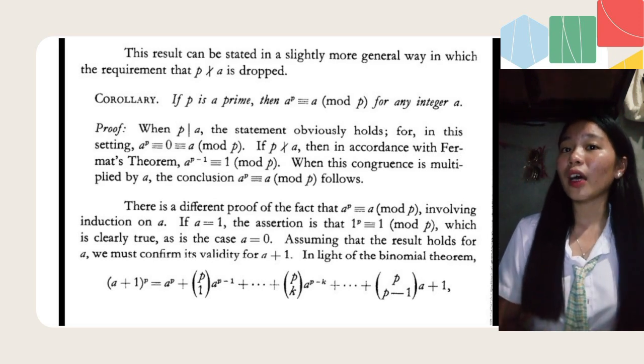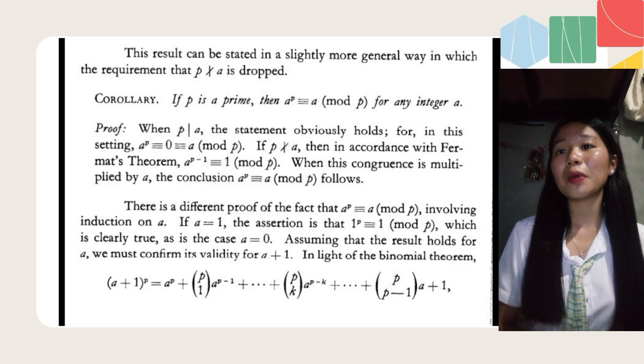Assuming that the result holds for a, we must confirm its validity for a plus 1.